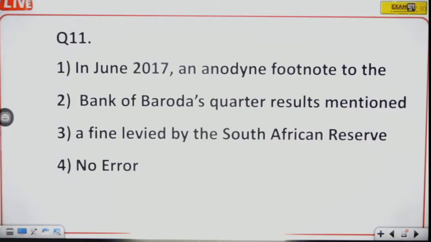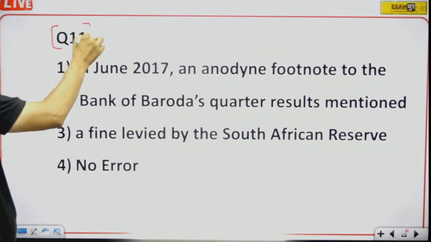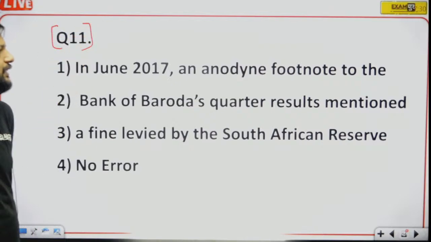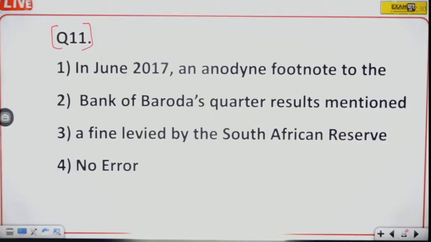Okay, question number 11. In June 2017, an anodyne footnote to the Bank of Baroda's quarter result mentioned a fine levied by the South African Reserve Bank. Yes. What is the error in this sentence? In June 2017, an anodyne footnote to the Bank of Baroda's quarter results mentioned a fine levied by the South African Reserve Bank.